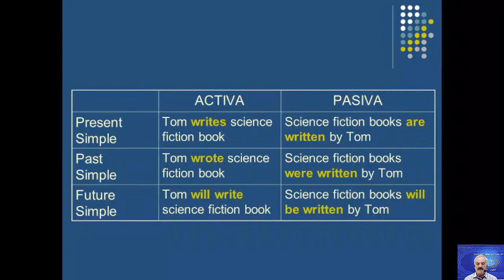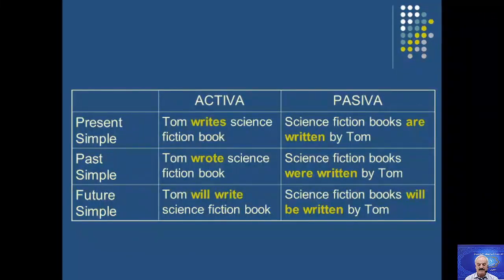Tom wrote science fiction books in the past. So, science fiction books were written by Tom. This is because I used past simple. Then as I told you before, with the simple past, I must use was or were. So long as science fiction books are plural, I must put were. So science fiction books were written by Tom.